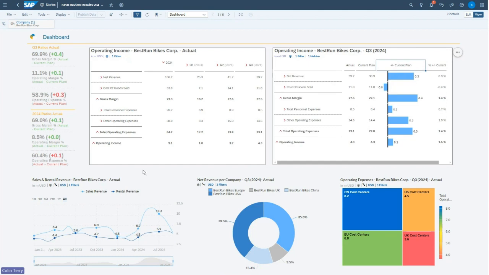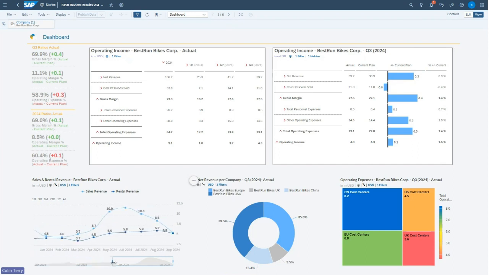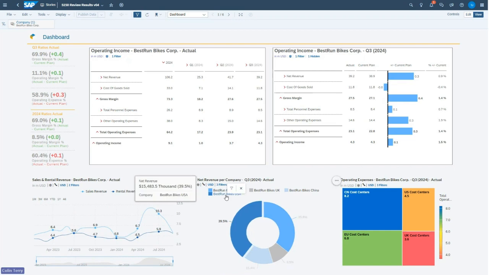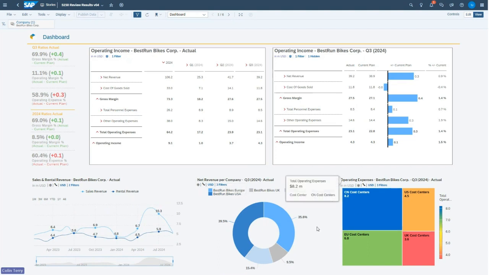Moving down to the bottom left, we have a line chart showing our 2 revenue streams that we currently use in Best Run Bikes. And I can click on sales revenue to highlight that. I can even zoom in or go into a more detailed monthly level by selecting the slider here. And then I can scroll through the individual months to see how we were performing month on month. Another typical view we'll have here is a donut chart. So Best Run Bikes is our best performing, as we saw in the Smart Insights. And we have here a tree map that's giving us our operating expenses by cost center.